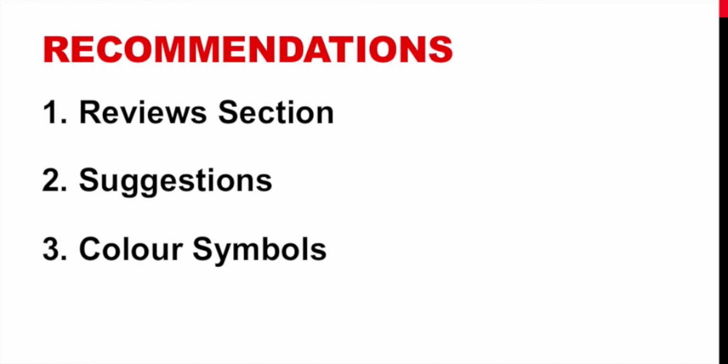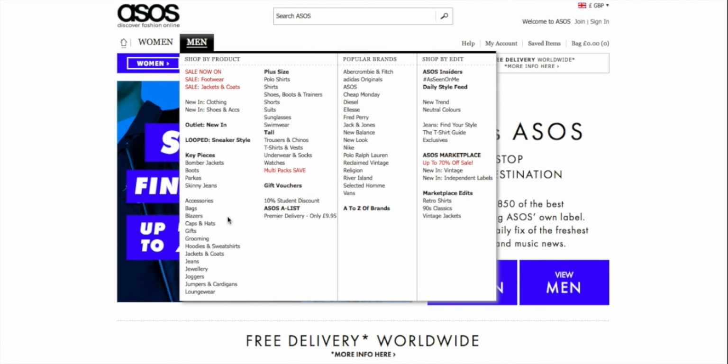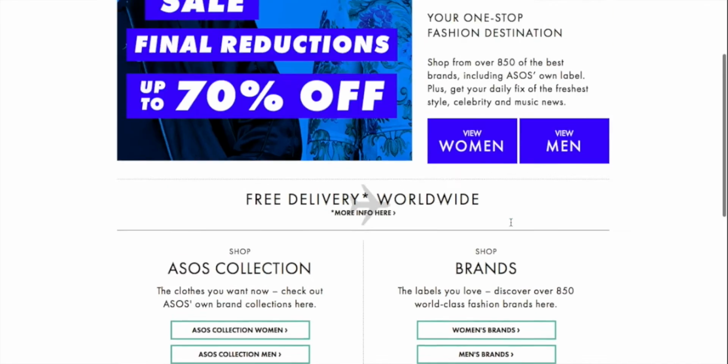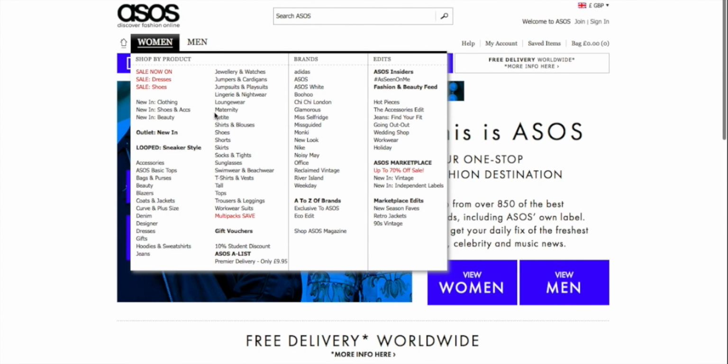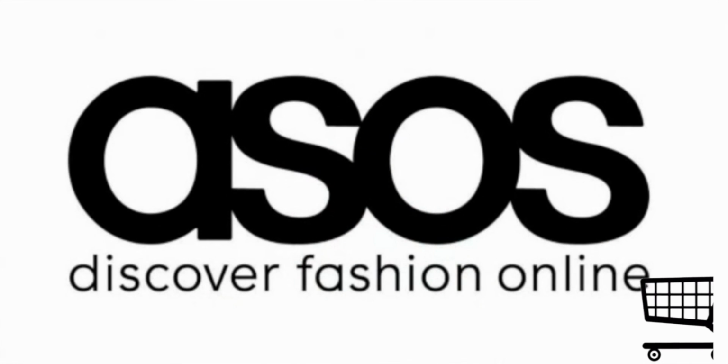A final suggestion to improve ASOS's interface would be the inclusion of a feature which makes browsing easier. Often customers browse ASOS without a specific product in mind. Thus, we have proposed a way in which to improve their shopping experience by including a small symbol on products listed on the search page to show whether or not they are available in additional colours. This would save the user time, as they would not have to individually click on each product they're interested in to find this fact out, thus creating a far more efficient shopping experience.